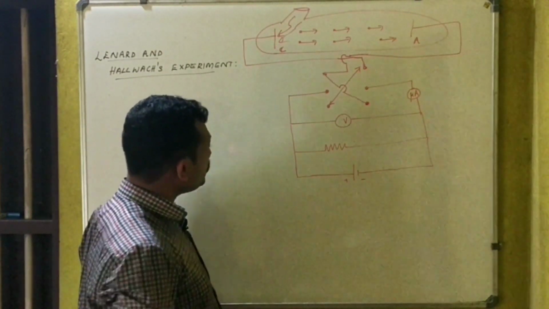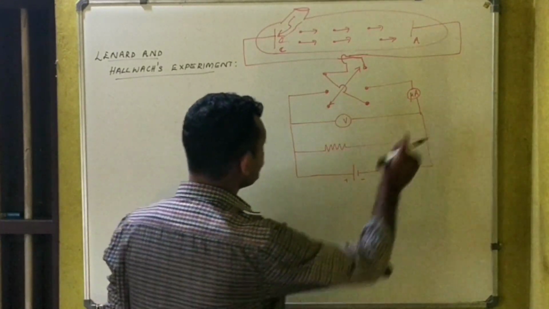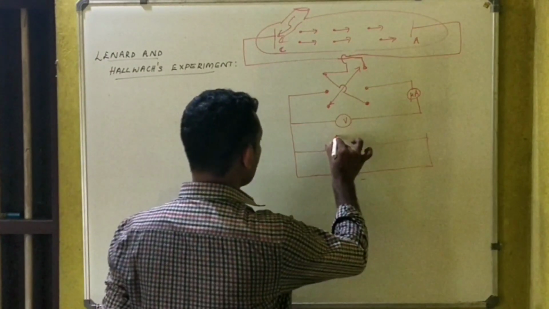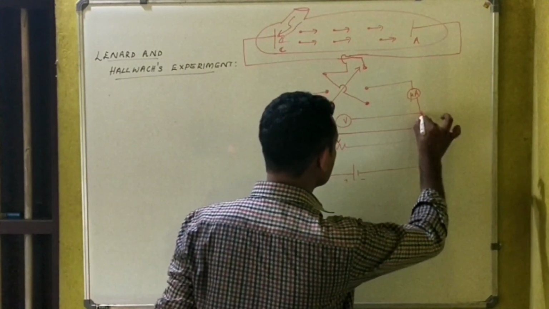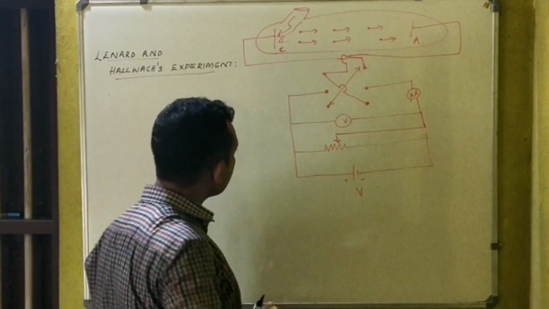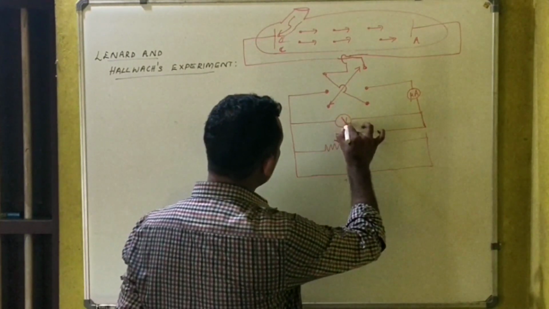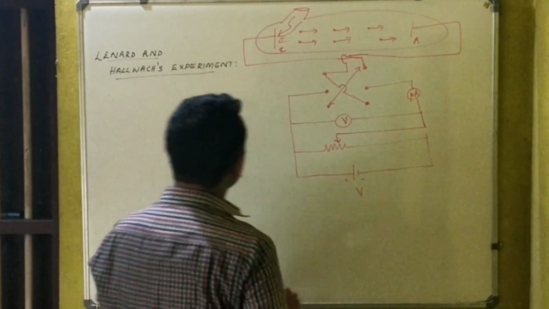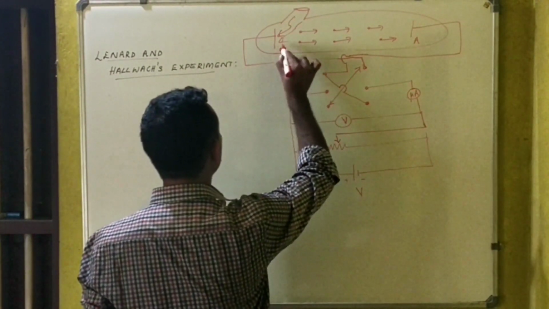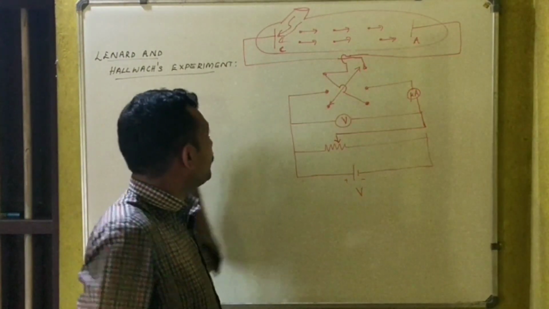In their experiment, we have a variable resistance, which we call a rheostat. Now the resistance of the circuit can be varied accordingly. There is a voltmeter, and the purpose of this voltmeter is to measure the potential difference. As you can see, the voltmeter is connected between the cathode, or target plate, and the anode, otherwise called the collector plate.